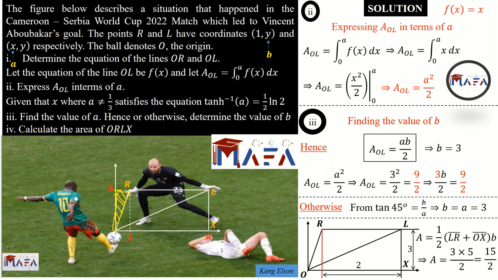The base is 1 because this distance here is the same as this distance up this way. So the base is 1. What about the height? The height is b. So the area of the whole square is equal to the area of my trapezium plus the area of this triangle.